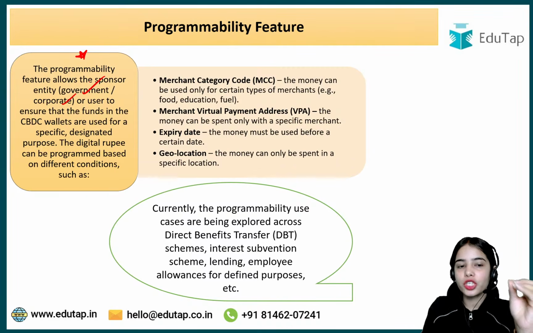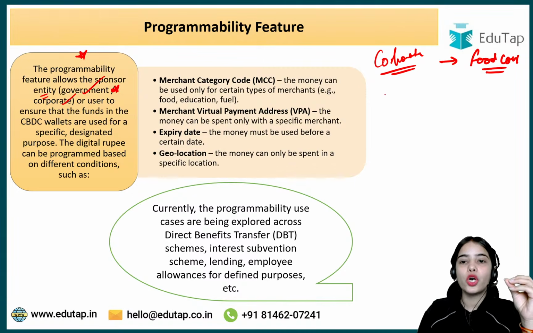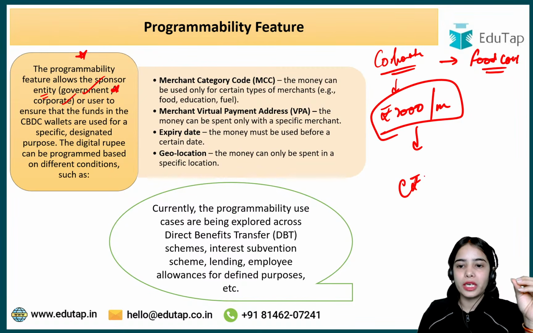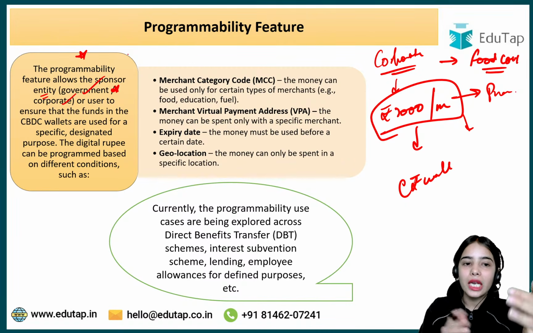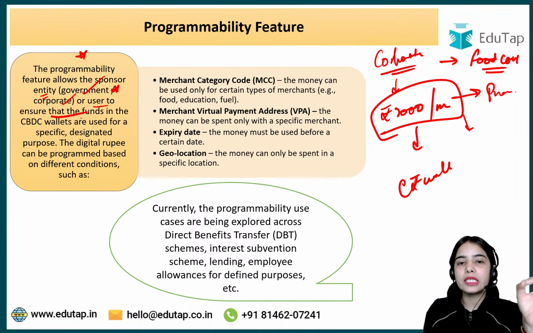So the programmability feature allows the sponsor entity, it can be government or corporate or user, to ensure that the funds in the CBDC wallets are used for a specific designated purpose. Let's take an example of the corporate also. Let's say the corporate is giving you some food coupons. Either the corporate can give you separate food coupons, or the corporate can send rupees 2,000 on a monthly basis to your e-Rupee wallet. And this money has been programmed so that it can only be used in the food courts and such.